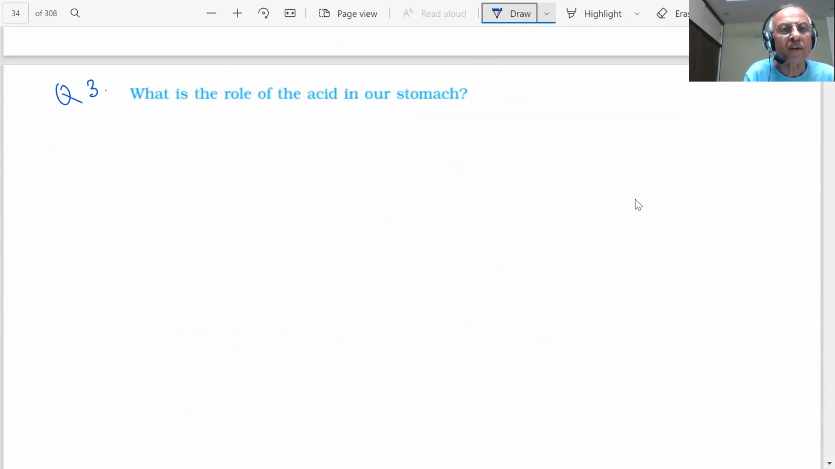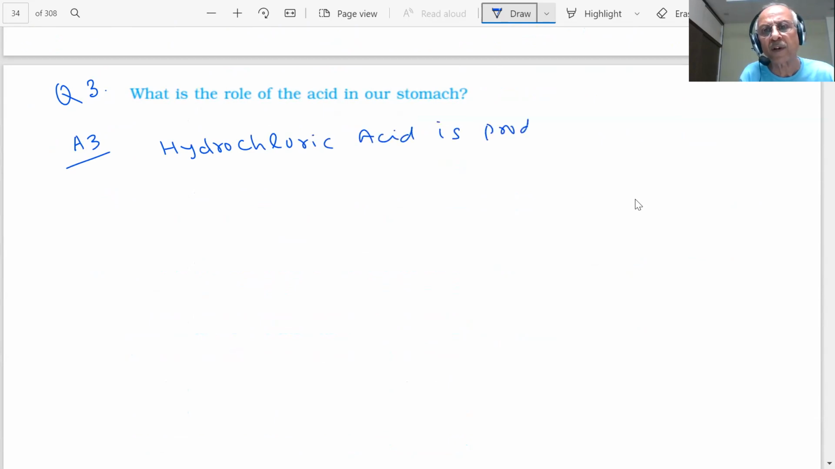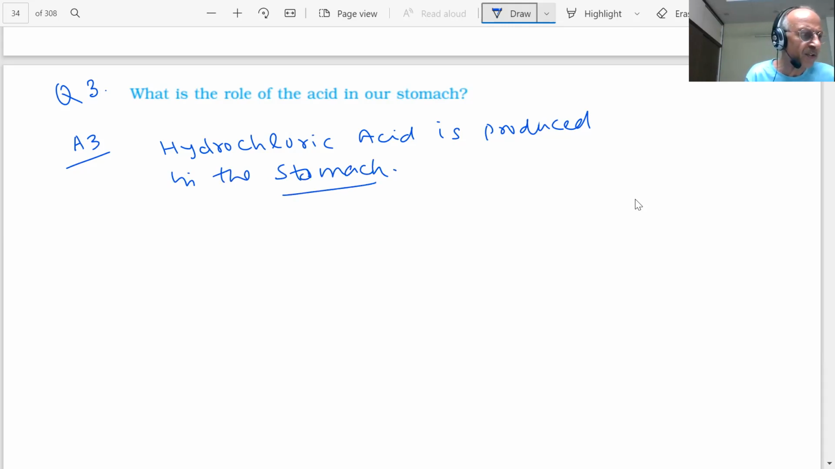Question number 3, student. What is the role of acid in our stomach, student? You know which acid is produced in your stomach, student? You are saying hydrochloric acid. Hydrochloric acid is produced in the stomach, students. What is the function of this? You have 1 to 2 minutes. What is the function of hydrochloric acid in the stomach?